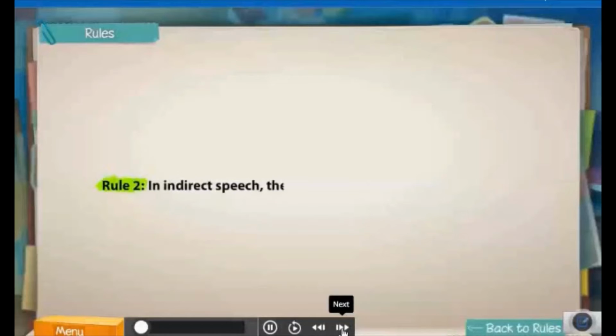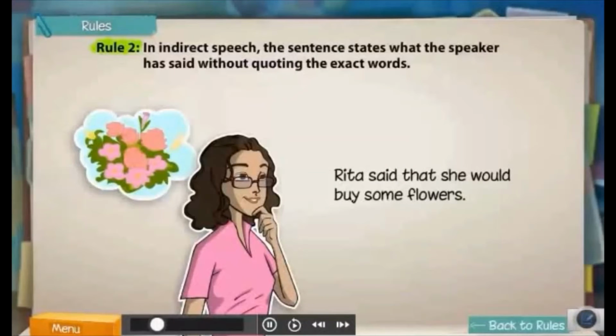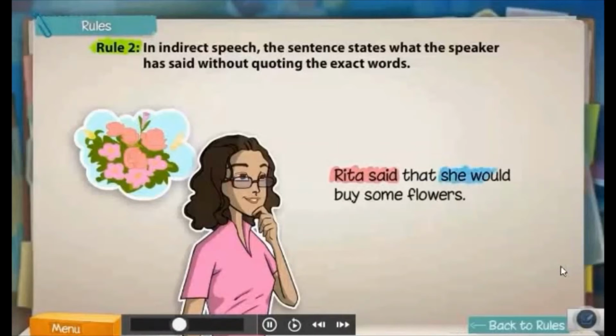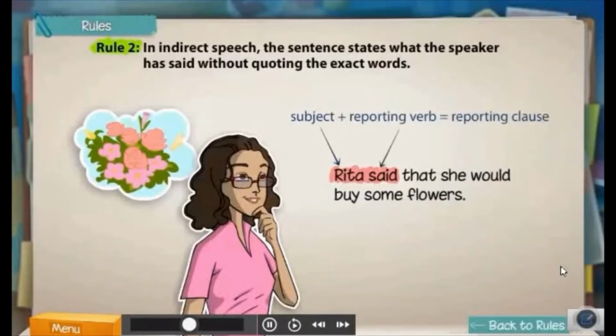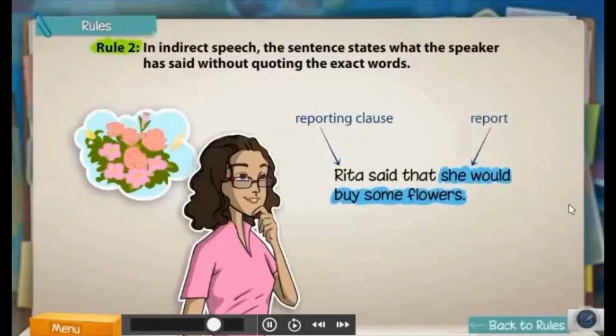In indirect speech, the sentence states what the speaker has said without quoting the exact words. This sentence, for example, does not state the exact words that Rita has spoken. It is an example of indirect speech. As with direct speech, a sentence in indirect speech is also divided into two parts. The subject and the reporting verb form one part of the sentence known as the reporting clause. The other part of the sentence consists of what the speaker has said. It is called the report.